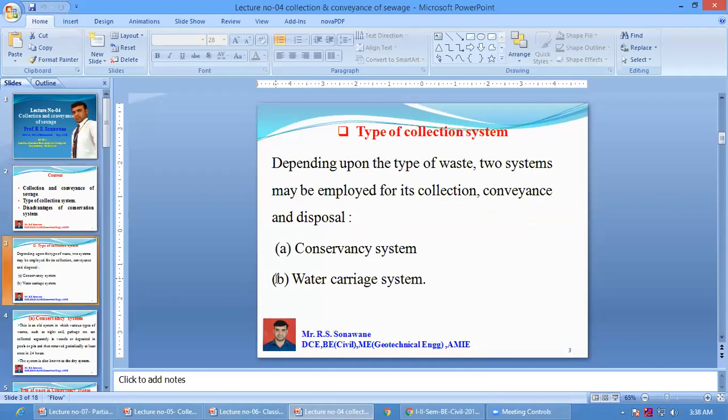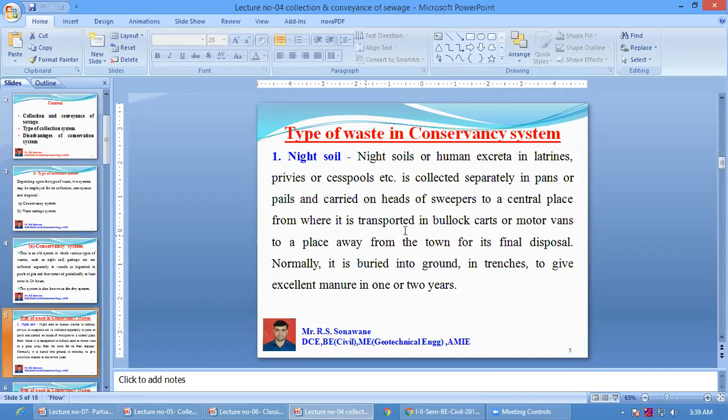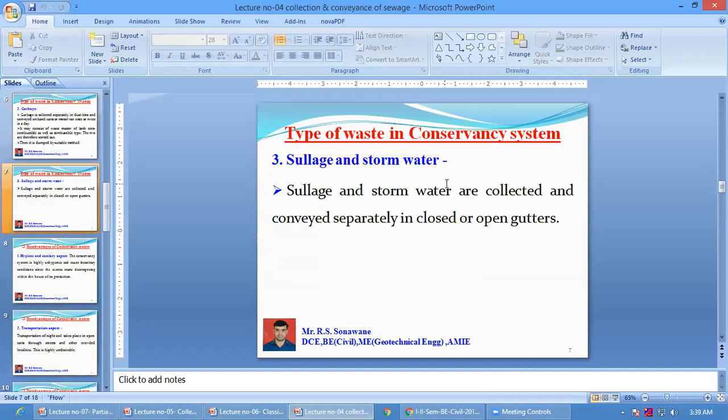In the collection system, there were two types. One is the conservation system, the second is the water carriage system. In the conservation system, we already learned it is a deposited type of excreta or night soil. It is called the conservation system, which is also called the dry system. We learned different types of conservation system in terms of night soil, garbage, slurry and stormwater.